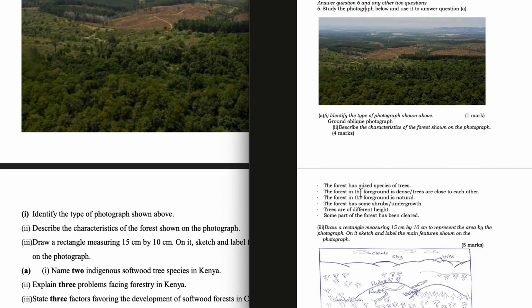The forest has mixed species of trees. The forest in the foreground is dense. That is, trees are close to each other. The forest in the foreground is natural. The forest has some shrubs. Trees are of different height. Some part of the forest has been cleared.